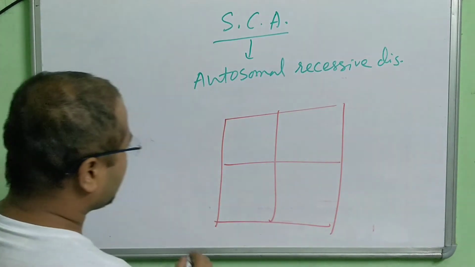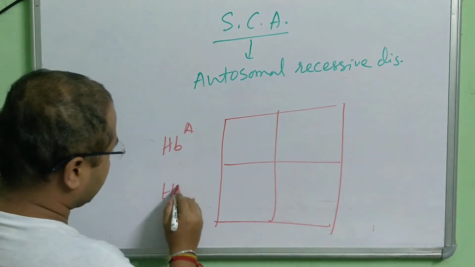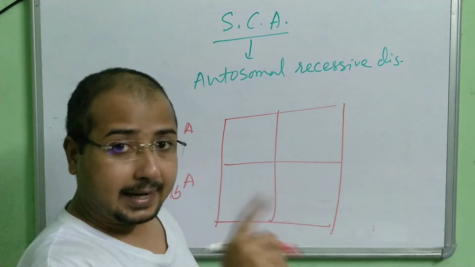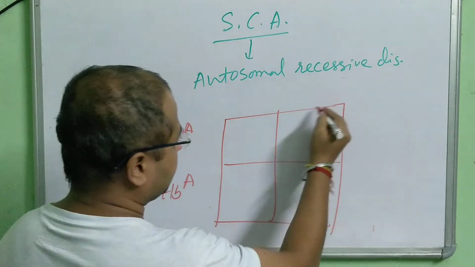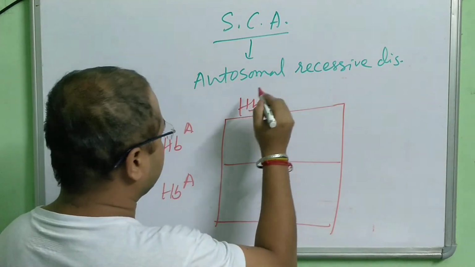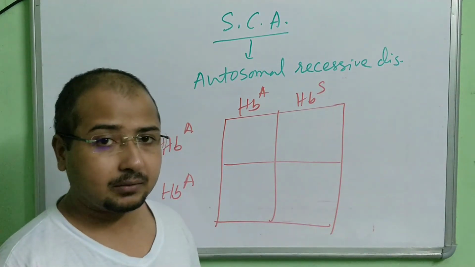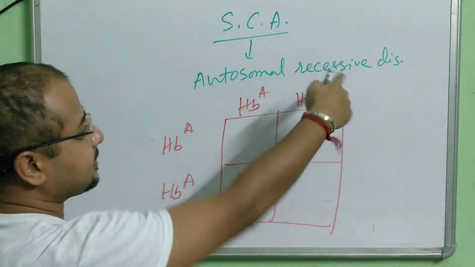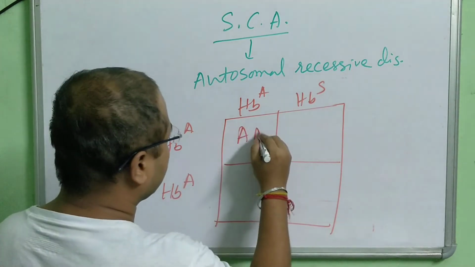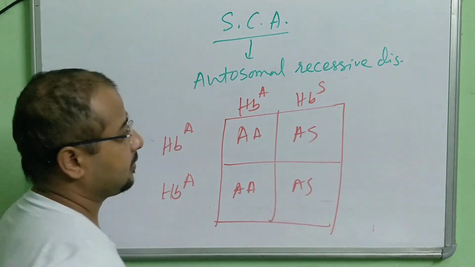Okay, so normal mother means what? HbA, HbA. Okay, normal mother. Carrier father. So HbA and HbS. We only write the carrier one. AA normal, AS is the carrier, heterozygous combination. So now let's see. AA, AS, AA, AS.